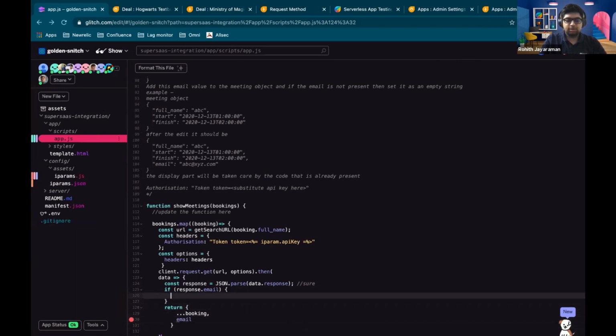And if there is a response dot, okay, so again, the problem is this is going to be an array. So you need to first check if response dot length is greater than 0. And if it is, then you can be sure that there's going to be an email attribute inside it.